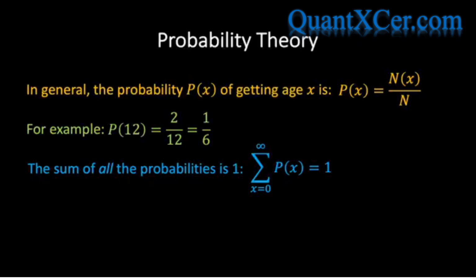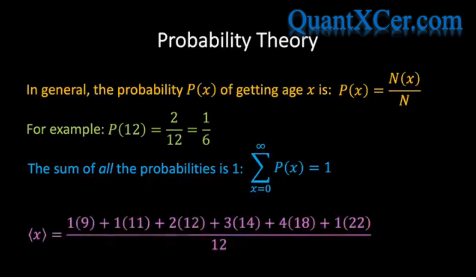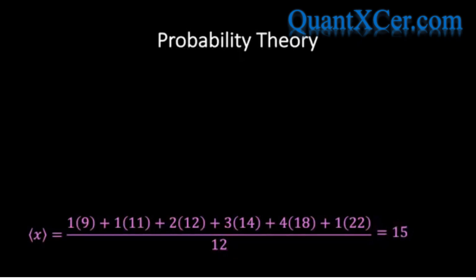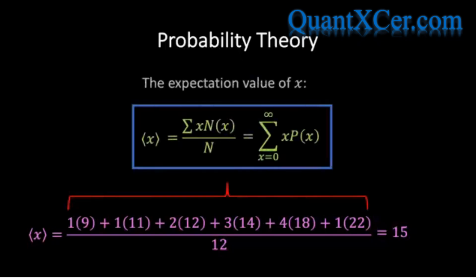Now, if we wanted to calculate the mean or average age, we would simply add together all the ages and divide by the total number of people, and we can write this in the following way, which, if we evaluate, returns the number 15. It follows that in general, the average value of x is then given by the following expression. Notice that there need not be anyone with the average age. In our example, no one happens to be 15 years old. Now, in quantum mechanics, the average is usually the quantity of interest, and in this context is referred to as the expectation value, and we'll have more to say about this later.